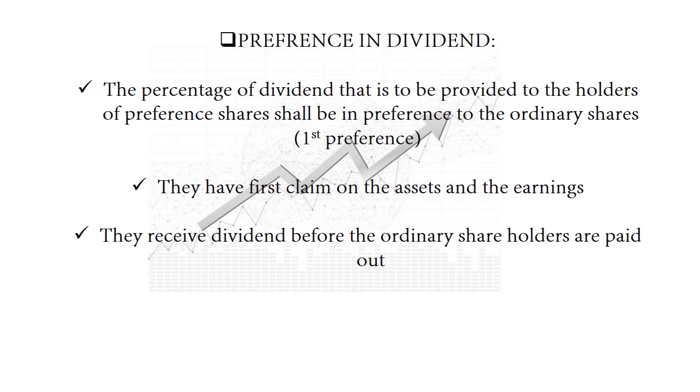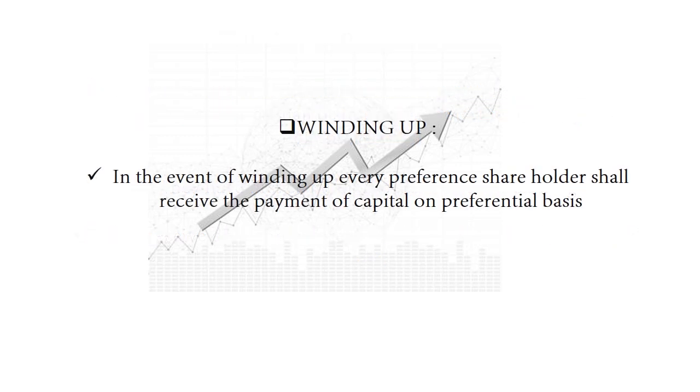Now, moving on, what happens in the case of winding up? In the event of winding up, every preference shareholder shall receive the payment of the capital on the preferential basis. That is, the more preference shares a shareholder holds, proportionately they are going to receive the dividend.